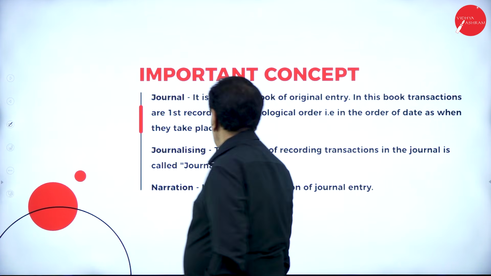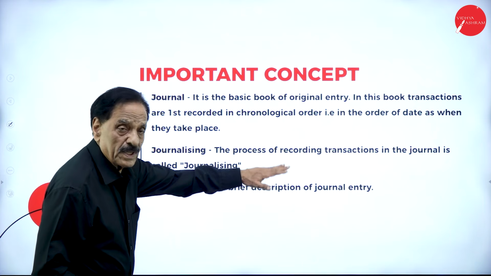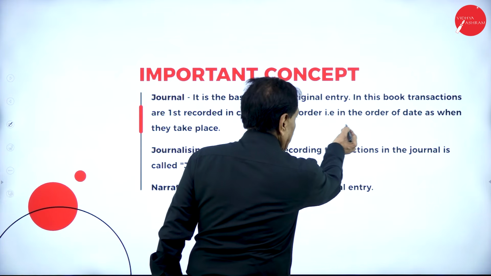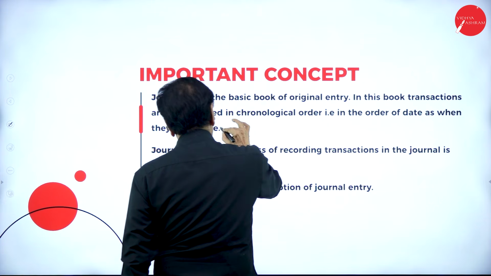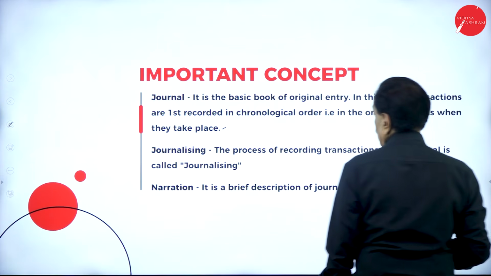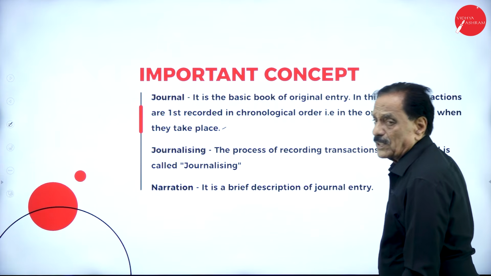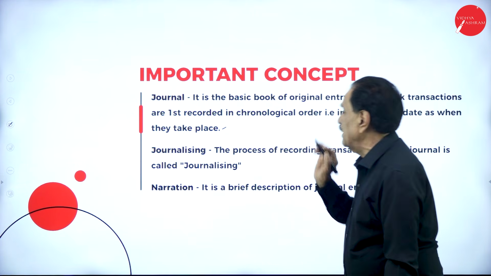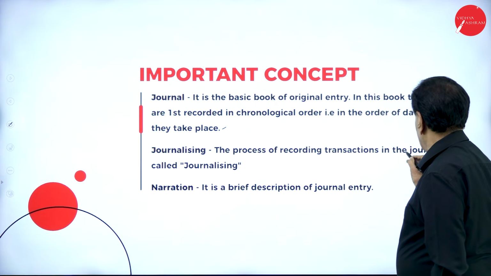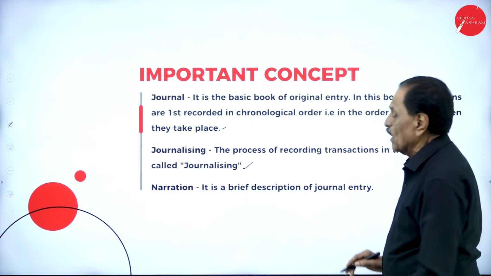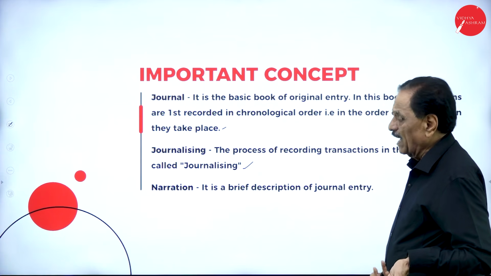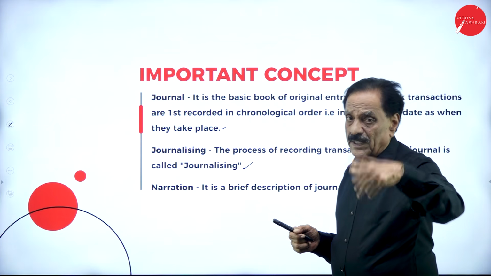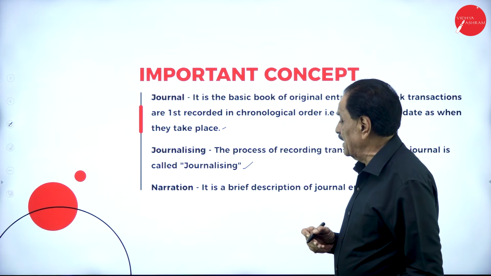Important concept: journal. It is the basic book of original entry. In this book, transactions are first recorded in chronological order, that is, in the order of date as and when they take place. So the transactions are recorded date-wise, month-wise, year-wise. Journalizing: the process of recording transactions in the journal is called journalizing.